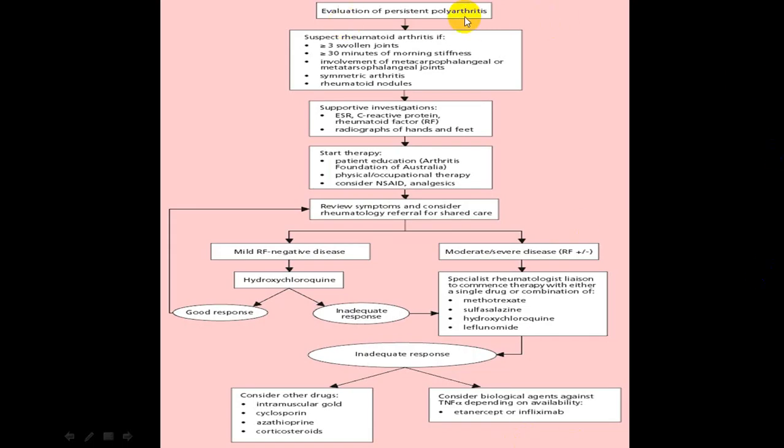And this is evaluation of a persistent polyarthritis in a person, and whenever you get that, always first, we have already given you the criteria: bilateral symmetrical polyarticular more than 6 weeks, 6 months, sorry, plus if RA factor is positive, radiological finding is there, rheumatoid nodules are there, it is in favor.